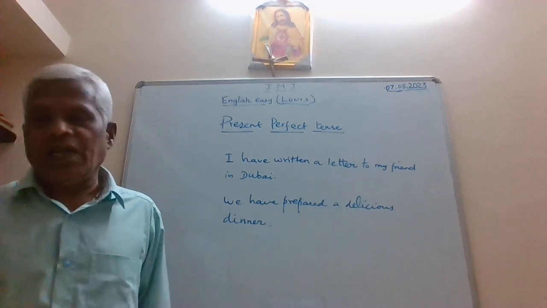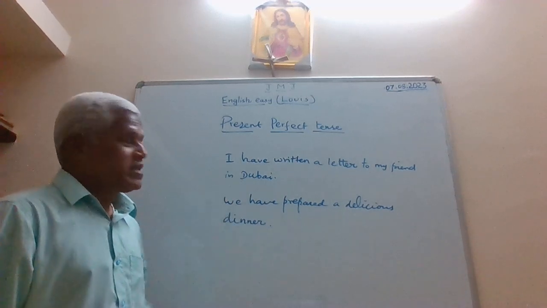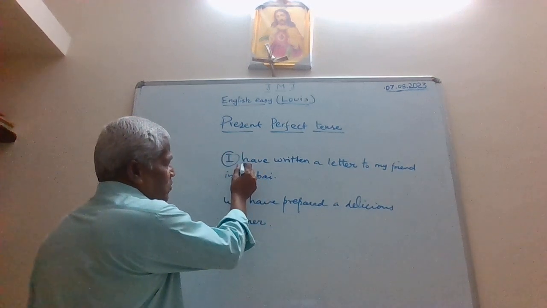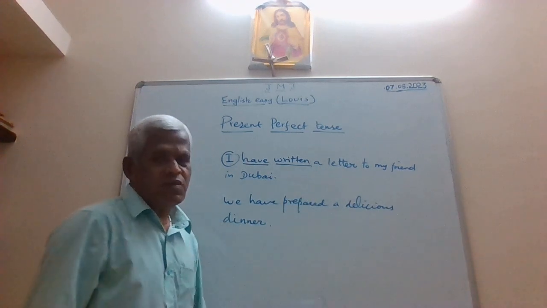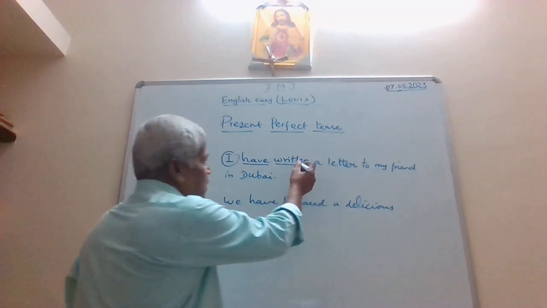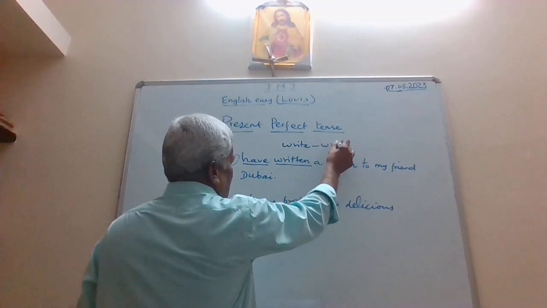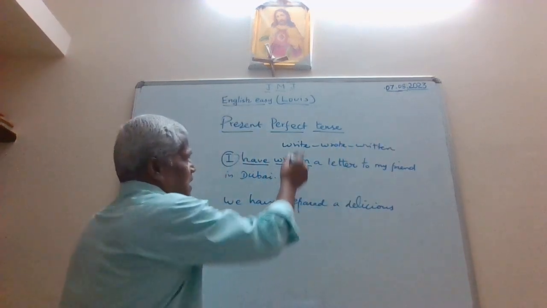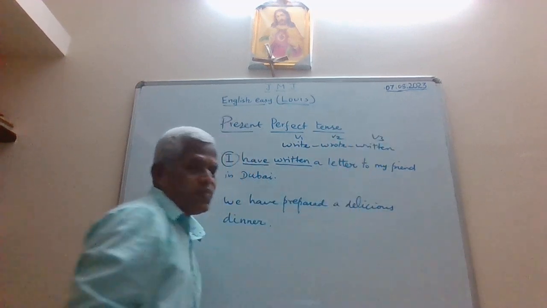Okay, we have prepared a delicious dinner. Now, look at these two examples here. You have the subject and you have the verb here, which is the auxiliary verb, and then this is the main verb. Main verb written, of course, is the third form of the verb write. Okay, write, wrote, and written. And this is verb 1, this is verb 2, and this is verb 3.